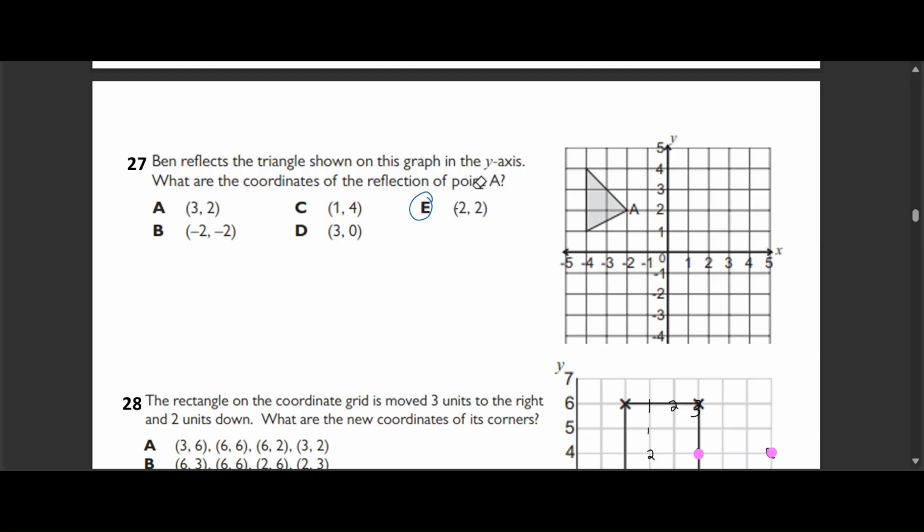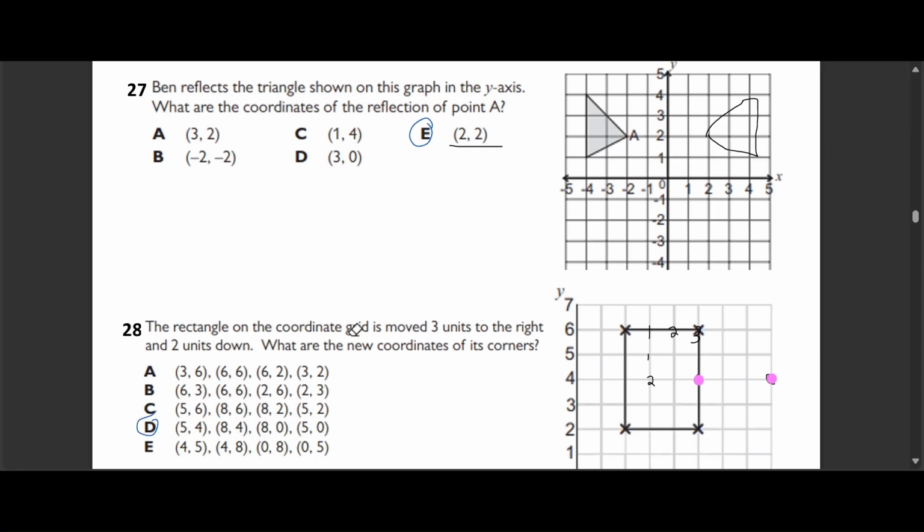Here's the explanation. Point A is at -2, 2. When we reflect it across the y-axis, the x-coordinate changes to +2, but the y-coordinate stays the same. So the new coordinates are 2, 2. Why the other options are incorrect? Option A has the x-coordinate wrong. Option B reflects across the origin instead of the y-axis. Option C changes both coordinates incorrectly, and option D has the wrong y-coordinate.